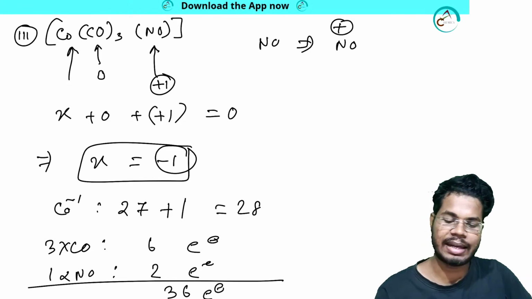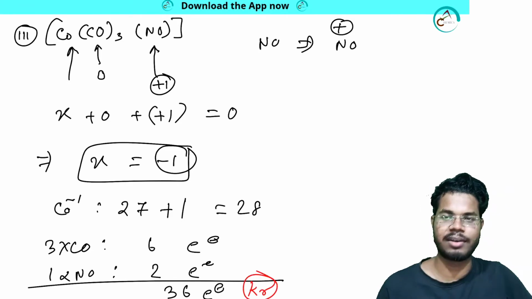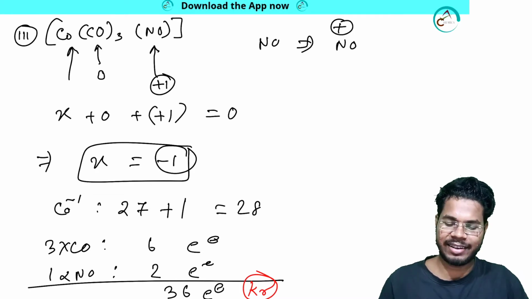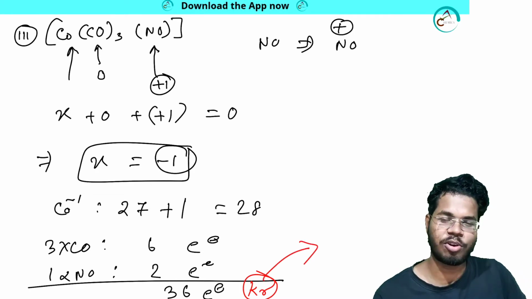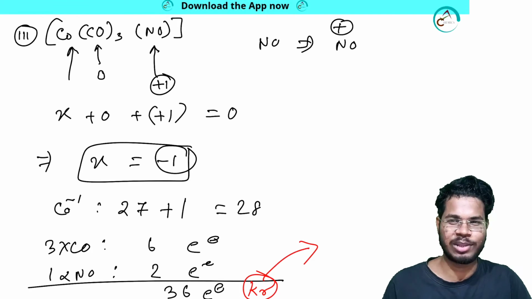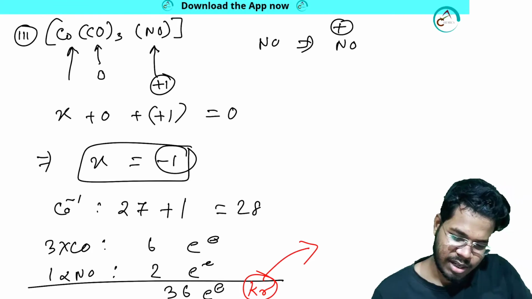36 electron. That is also true. That is also for krypton. Okay, is it interesting, right? So this is also for krypton. That means it will follow the 18 electron rule also. Should I do this? Yeah, let me do this.